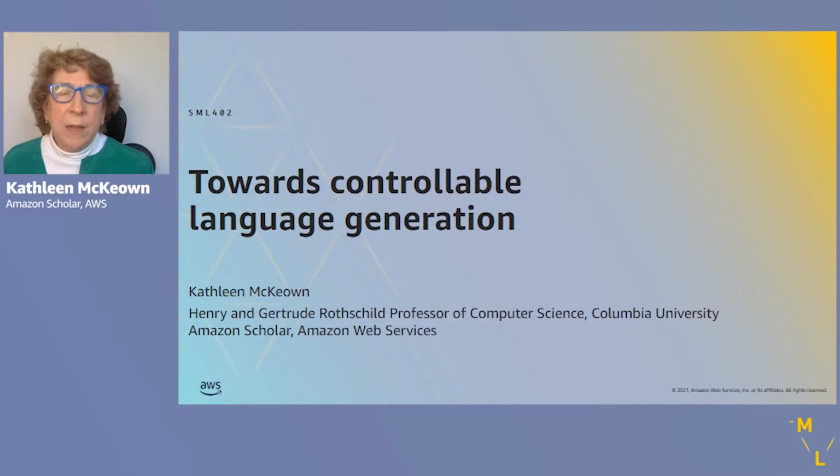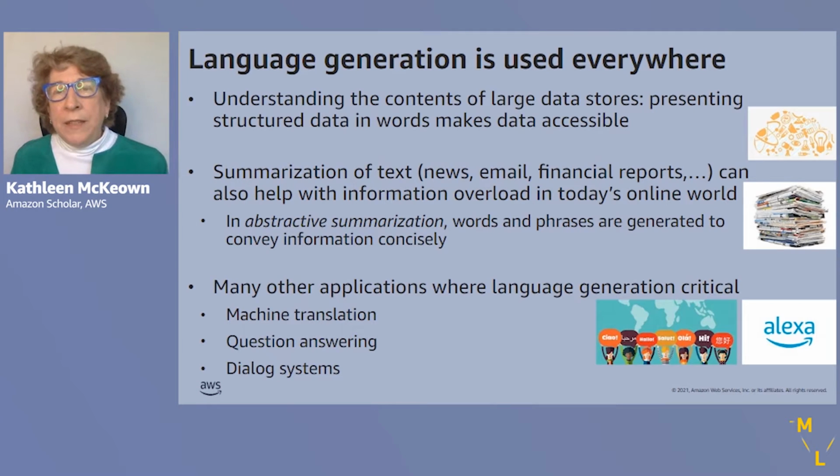Deep learning, and in particular large language models like GPT-3 and BART, have dramatically improved the quality of text that AI systems can generate. And this is important because there are many applications in which language generation is needed. Large data stores are common to many organizations. And if we can present the content of these data stores in everyday language, this would make the data accessible to a large variety of people.